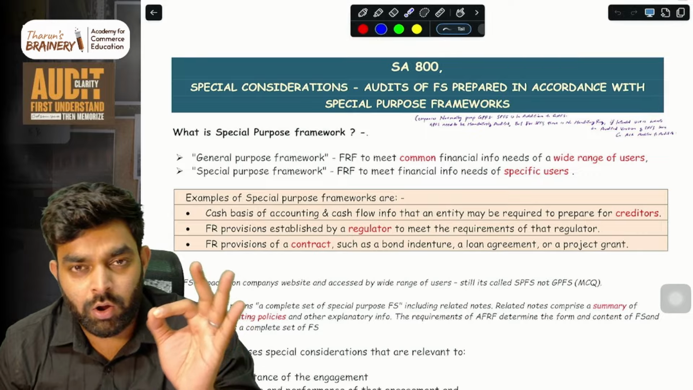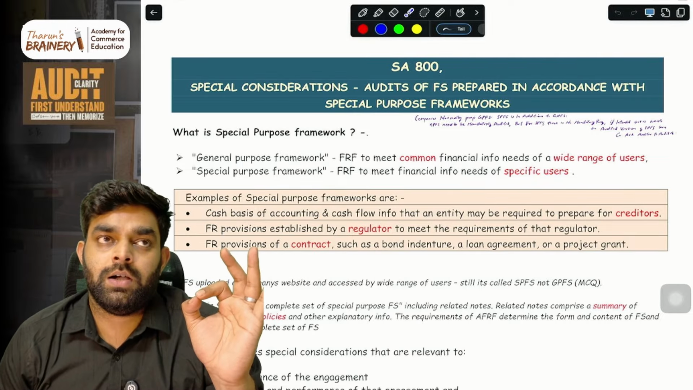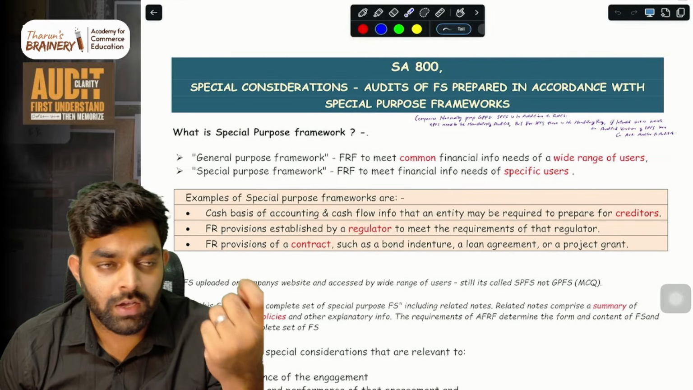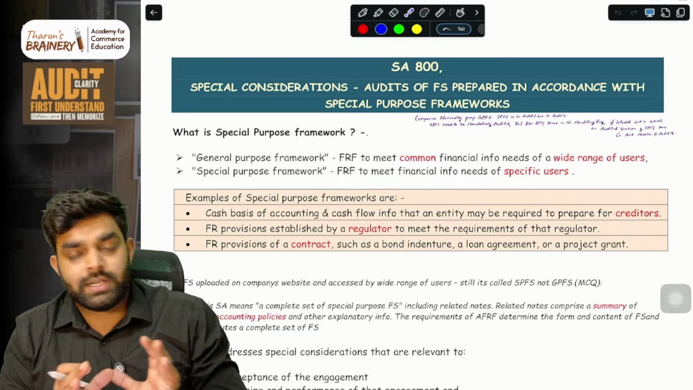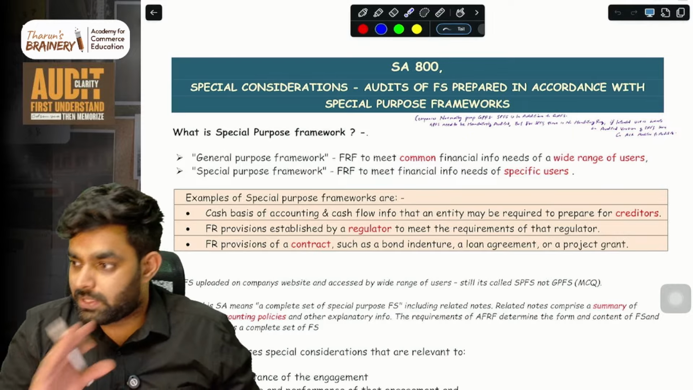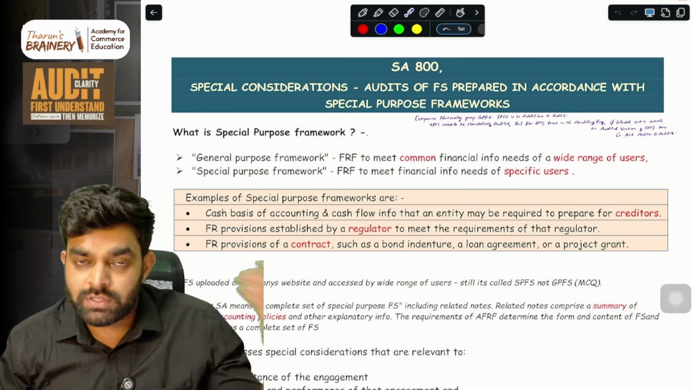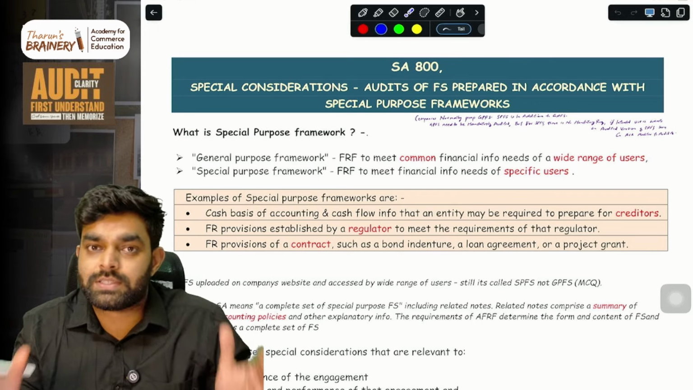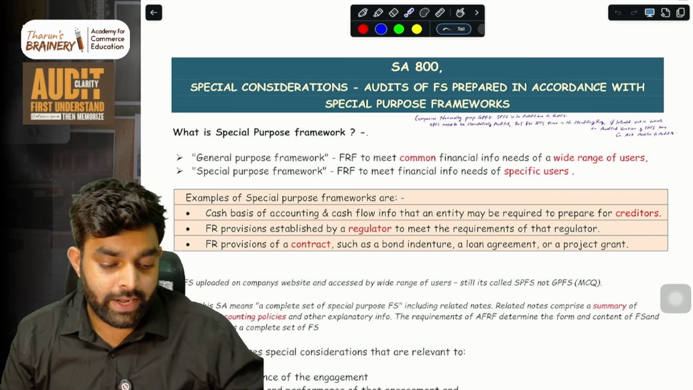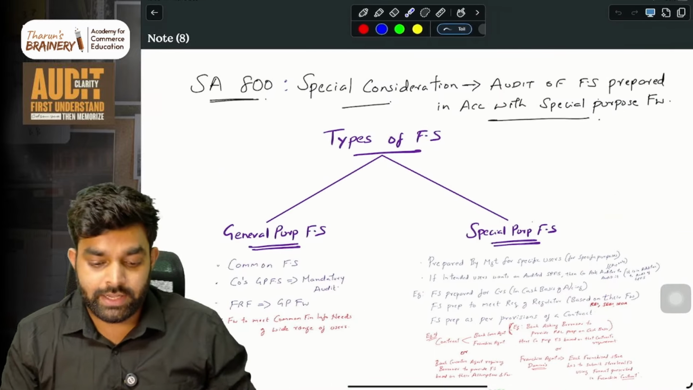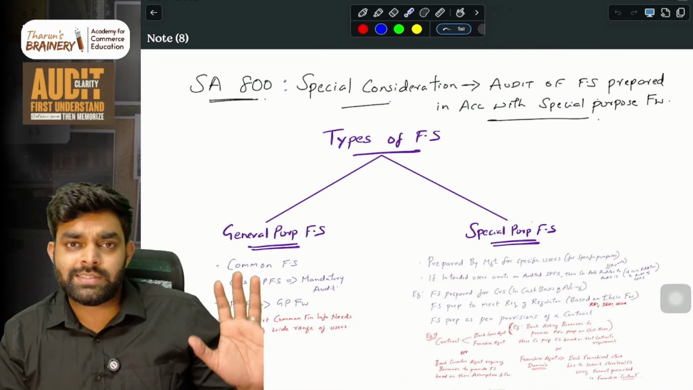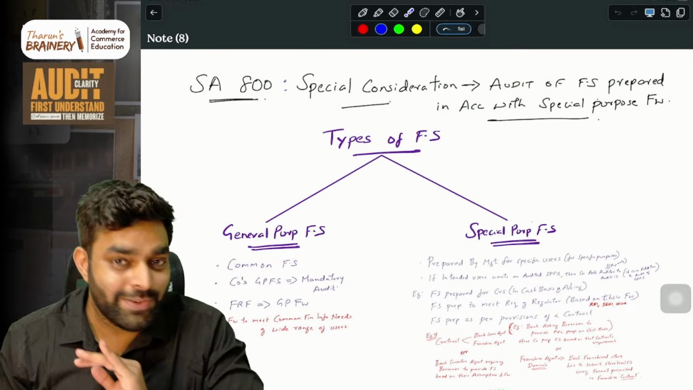Don't worry, a lot of students, I know, lack clarity on what SA 800 actually is. They're just memorizing things and they don't know the difference between a general purpose financial statement and a special purpose financial statement, and in which situations they are used. The base of the standard is not clear, so that is what we are emphasizing today, the core concept regarding SA 800. Once that is set, if your articleship was decent, then you will understand everything.